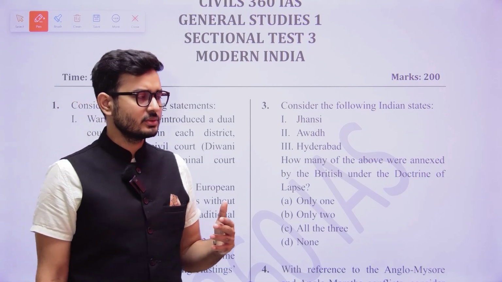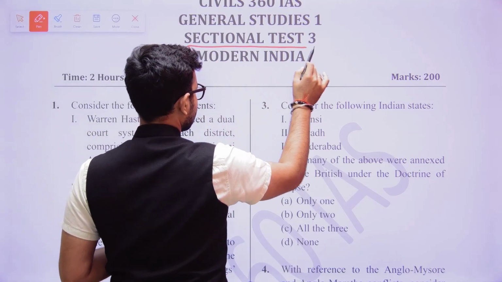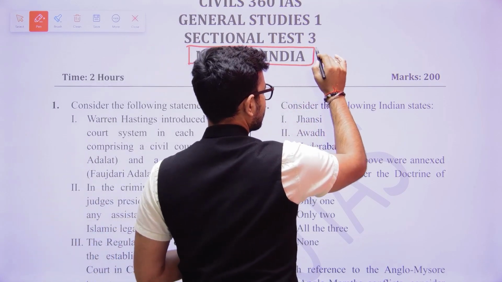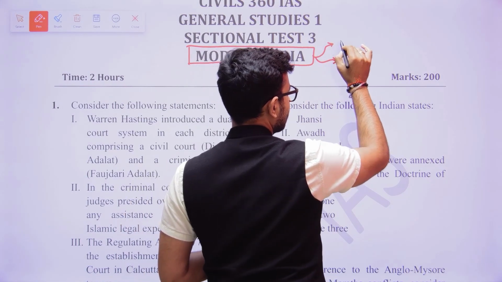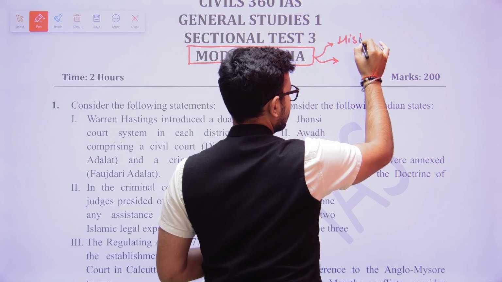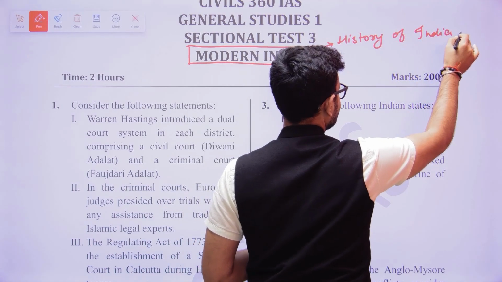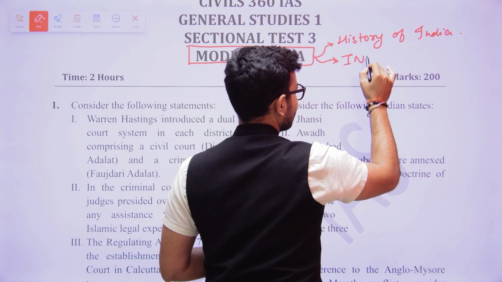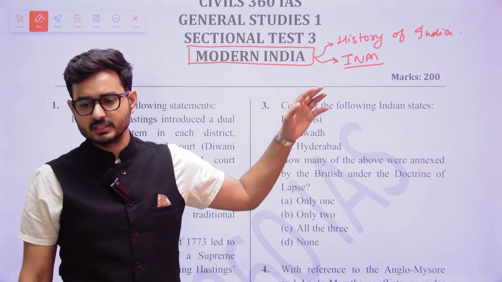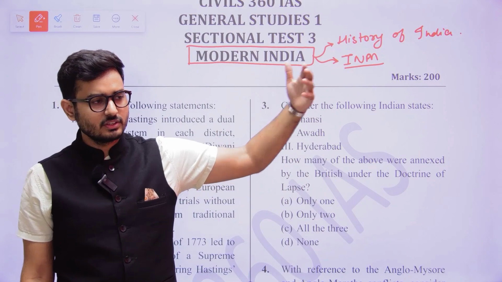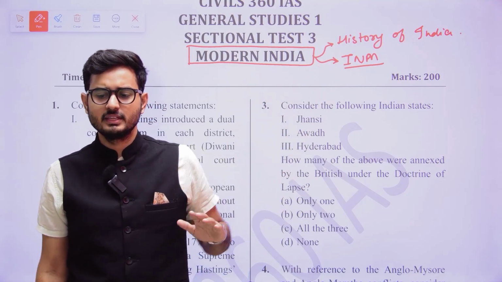For that, we need to understand what the syllabus of the UPSC for modern India is. When we are talking about history, the UPSC gives two statements. The first one is the history of India. The UPSC is telling us, my dear aspirants, that we are going to ask you questions pertaining to the history of India. And second, they are telling Indian national movement. In the history of India, there will be ancient history, medieval history, and modern history. All three are going to be there.